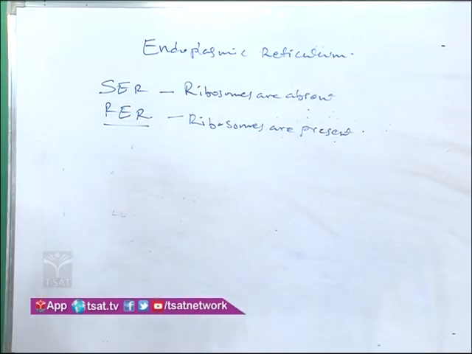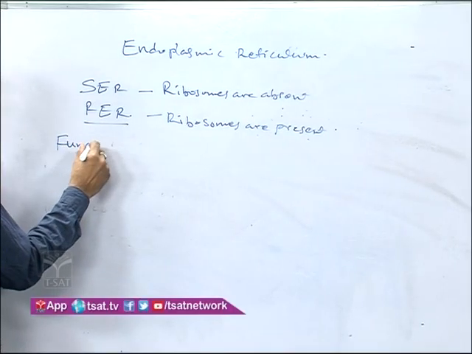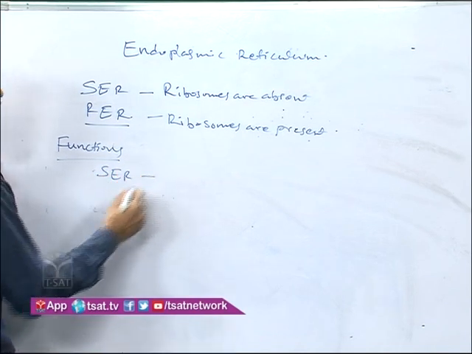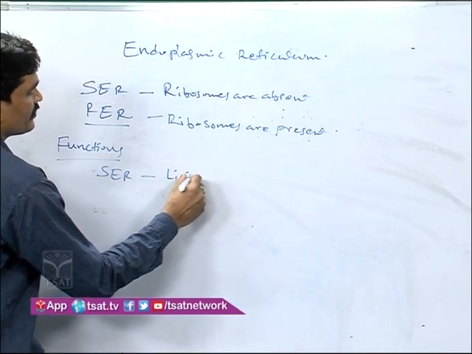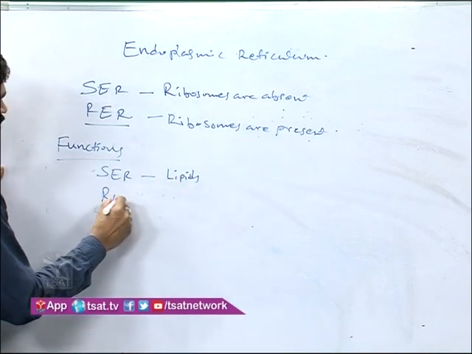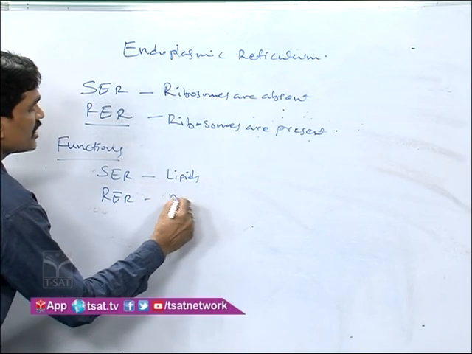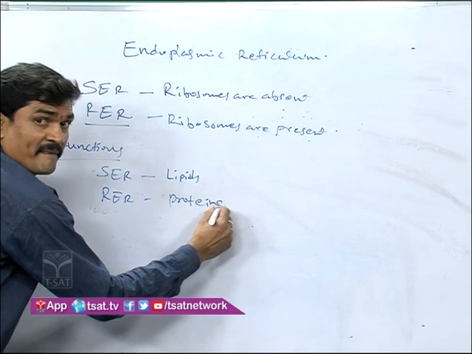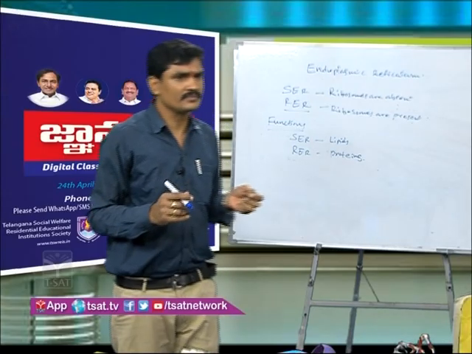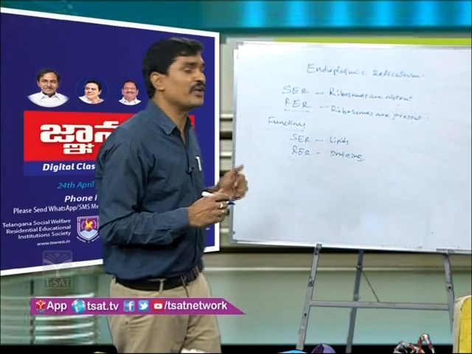Now, what are the functions of the endoplasmic reticulum? Number one, the smooth endoplasmic reticulum synthesizes lipids. The rough endoplasmic reticulum synthesizes proteins. Next, it also acts as a supportive framework